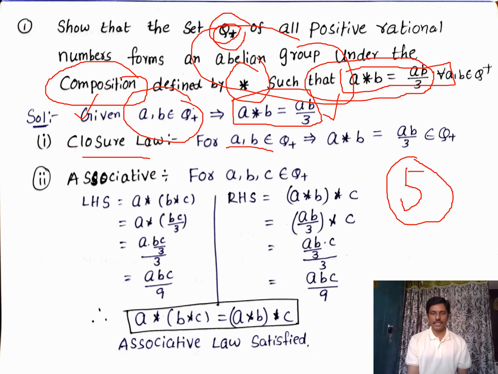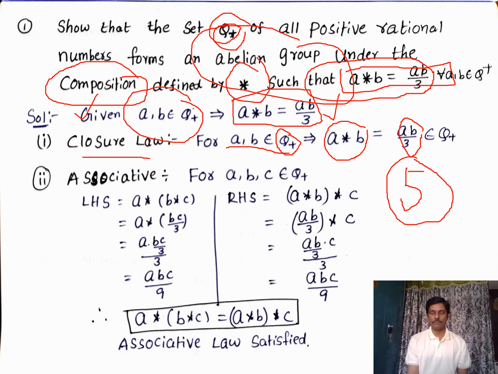If a, b, any two elements, belong to the given set, here Q plus, and a star b equals ab by 3, this should belong to Q plus.